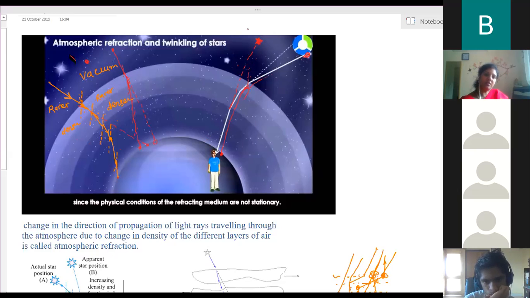Now here there is a lesser density. If there is a lesser density, then it will bend this way, then this way, then this way. Now it will reach the person standing at this position. This person is not here. So due to that, the person is not able to see. The person is able to see the star only when the light falls on his eyes. If the light is not falling, he is not able to see the star, because the star is a one-point source.